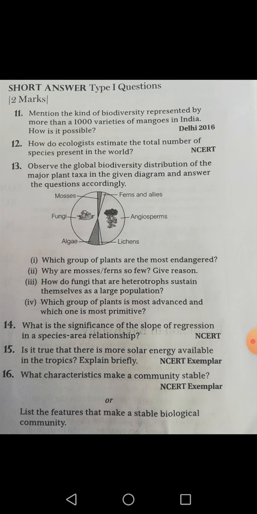Now the second question: how do ecologists estimate the total number of species present in the world? Now this is a very interesting question, how the ecologists are capable enough to estimate the whole population. So I want to tell you what ecologists do in such a condition. While they have to calculate the total biodiversity of the planet, the ecologists make a statistical comparison between the species richness of systematically studied groups of insects of temperate and tropical regions.